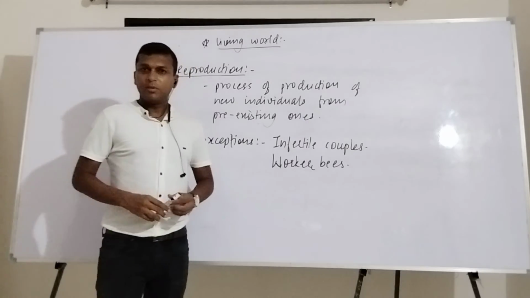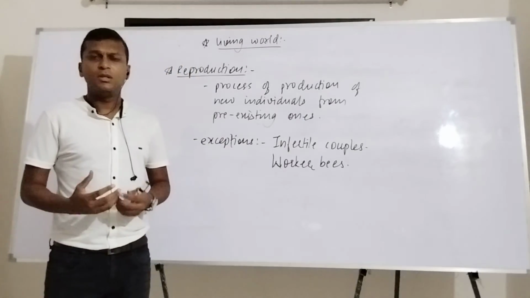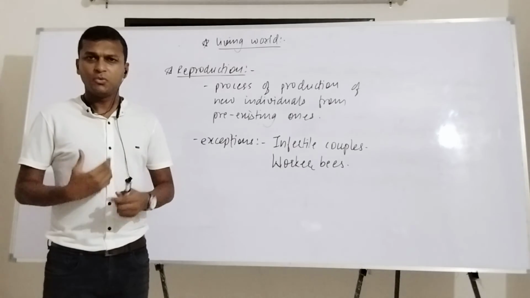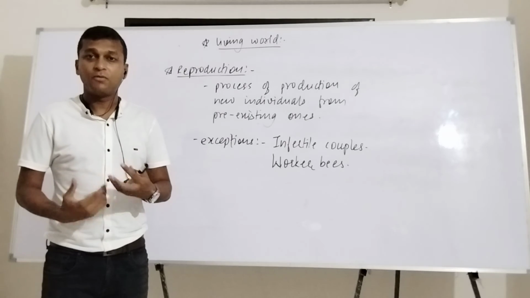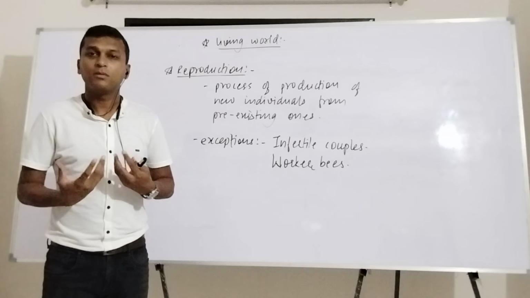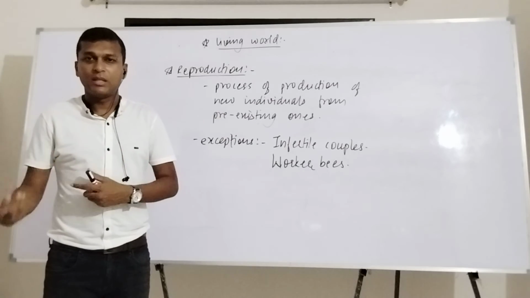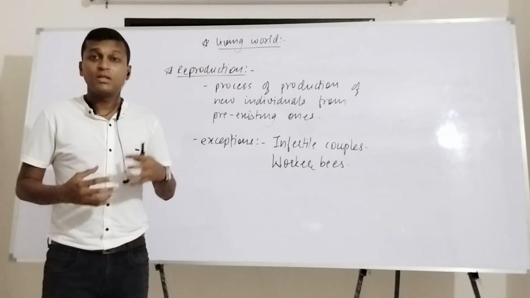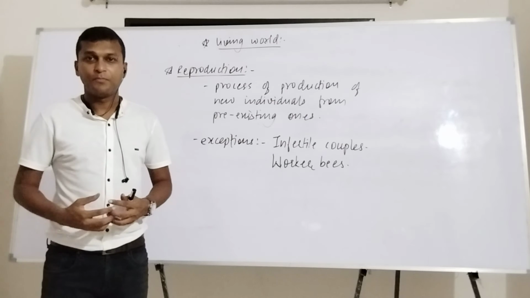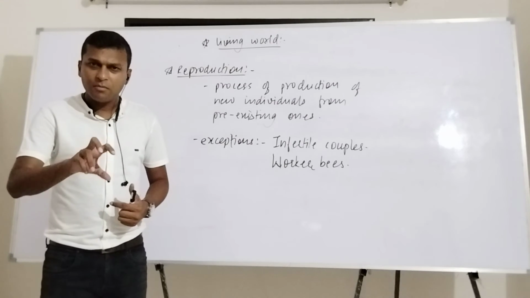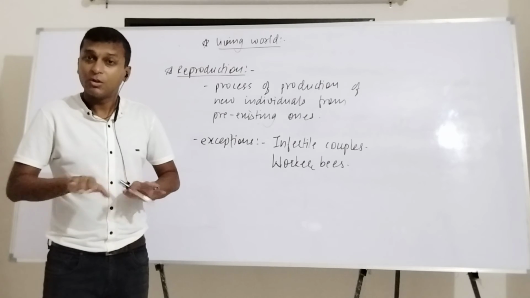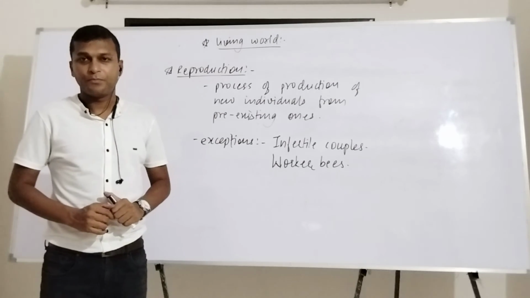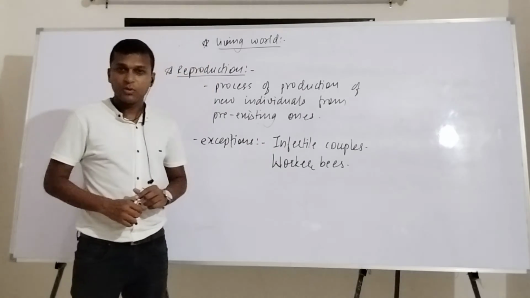Infertile couple. What are infertile couples? It is that couple, husband and wife, who even after 10 years of marriage, or 15, 20 years of marriage, are still not having their own child. That means either the fault will be in the male or maybe in the female, whatever the reasons are. But the thing is, these are couples which are not able to produce their own children. Can we say that husband and wife are both non-living? You cannot say like that. Of course, they are living, but they are unable to produce the next generation. Aren't they the exception for this?